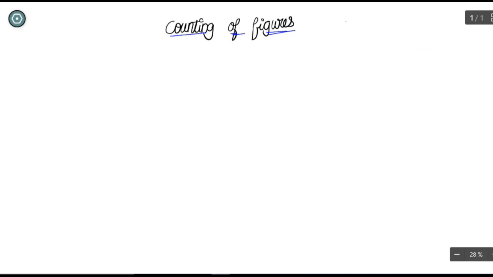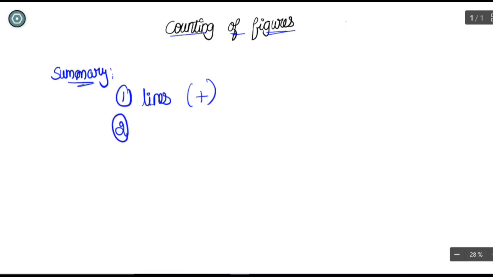Let us finally recall the counting of figures concept here. A summary of counting of figures. First we saw classification based on lines, so that is the addition concept, adding the base. Second we saw classification of triangles inside squares, so it is the multiplication concept: count the squares and multiply.